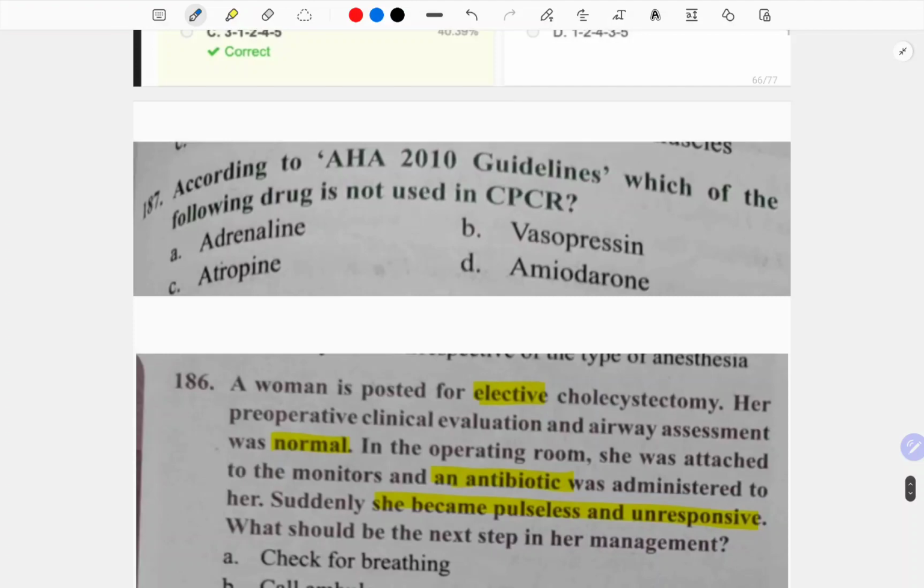Now, American Heart Association 2010 guidelines, which of the following drugs is not used in the CPR? So, atropine is not used in the CPR. I'm not saying intubation. In intubation we will use it to reduce the secretions. But in CPR, this is the drug which is not preferred.